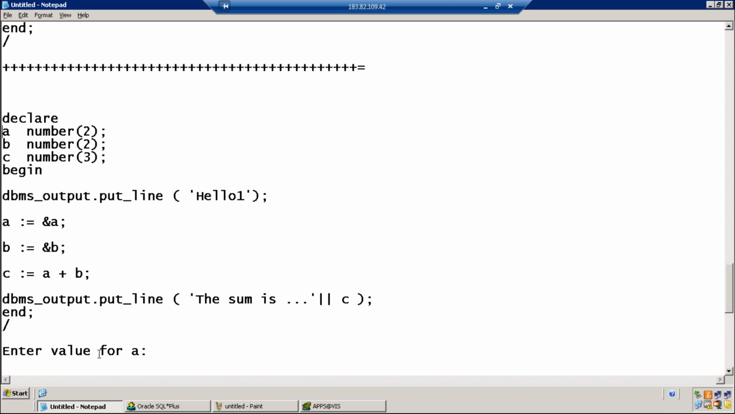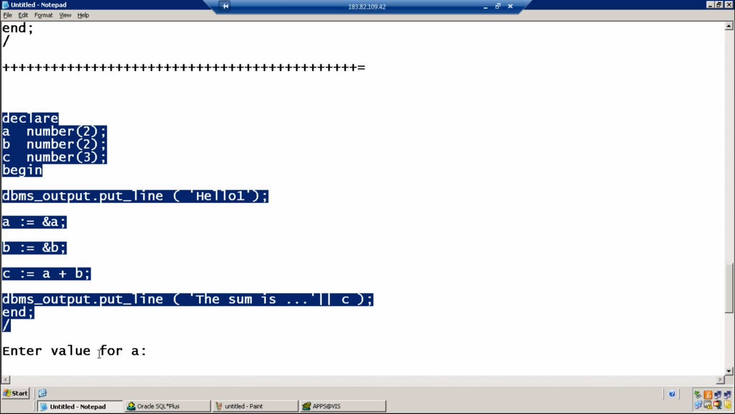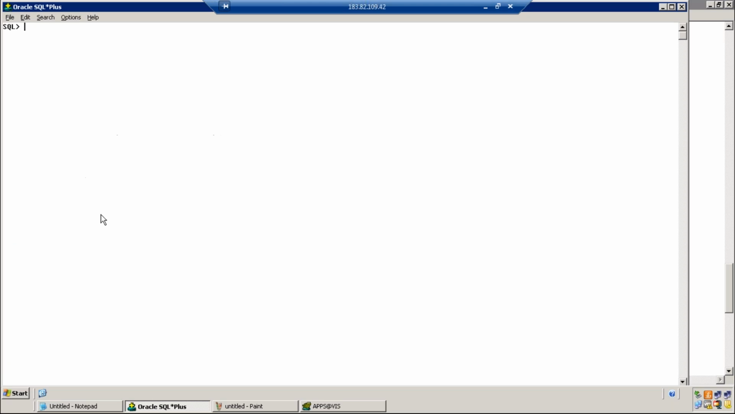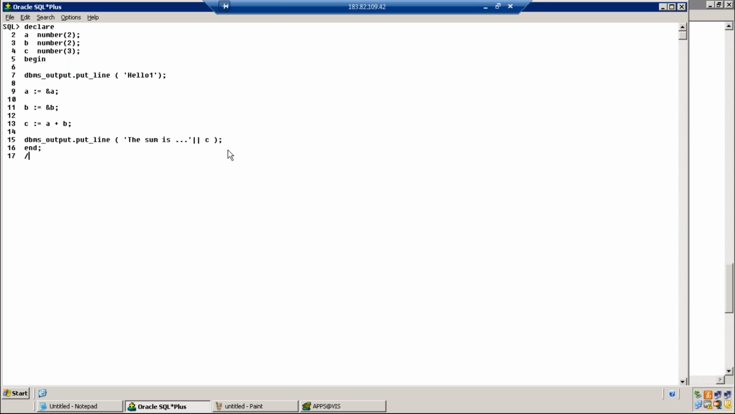Maybe hello 1 because it's the first line. Yes. As we know, program execution starts from begin. First line number 7 will be executed. That's the first, hello 1 is the printed output. Then it should prompt for enter a value for A.